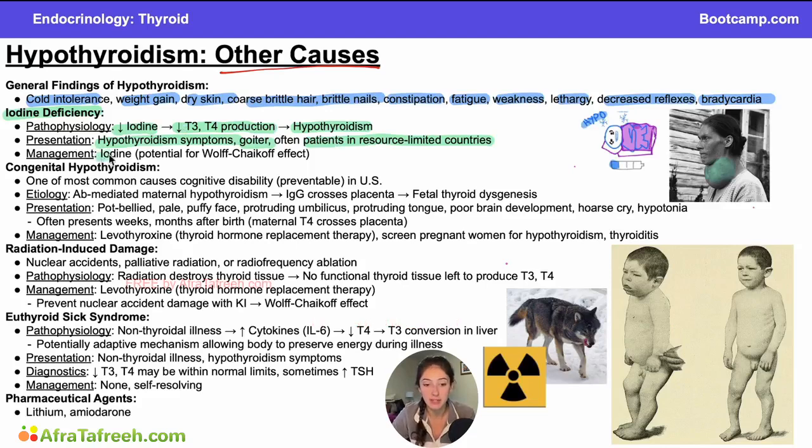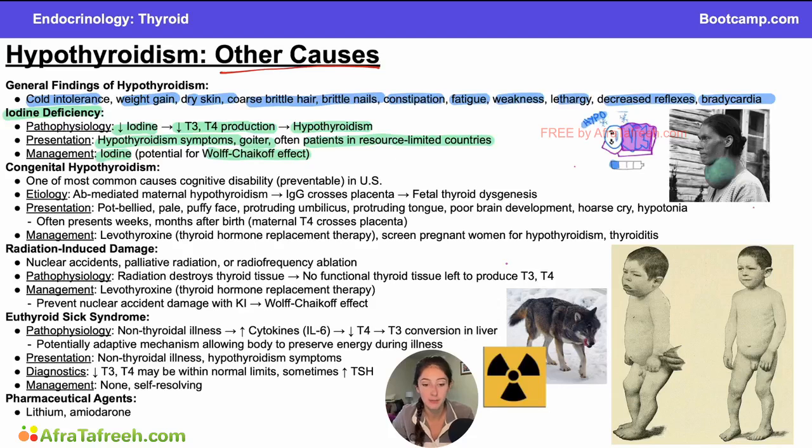The management of iodine deficiency is just repleting their iodine, but we have to be careful with this, right? Because as we replete their iodine, we do not want to see a Wolff-Chaikoff effect. Remember, Wolff-Chaikoff, our hypothermic wolf, brings our T3 and T4 levels down. We definitely don't want to do that because we are in a hypothyroid state. We want to make sure that the T3 and T4 levels go up. We would prefer kind of a Jod-Basedow phenomenon here. So we just need to be careful and monitor as we administer the iodine, making sure that we don't have this Wolff-Chaikoff effect.